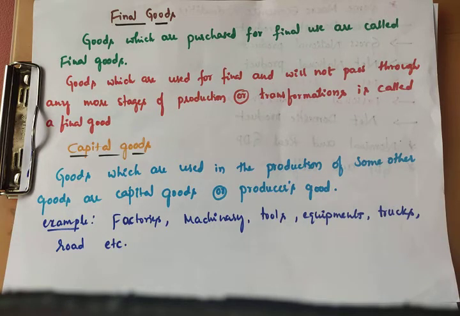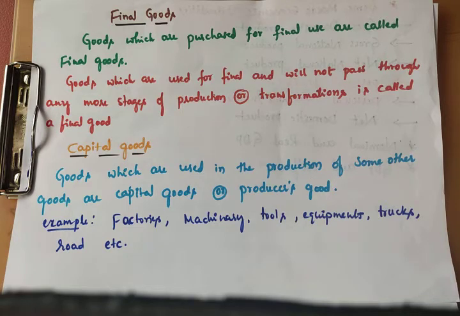That is helpful to transfer the raw materials or products, and to transfer the equipments. So this is also very important. So capital goods means goods which are used in the production process, for example machineries, tools, factories, equipments, trucks, roads, etc.